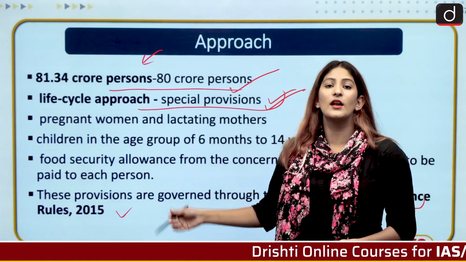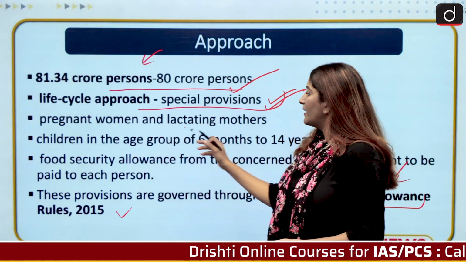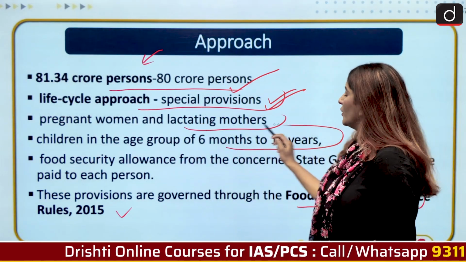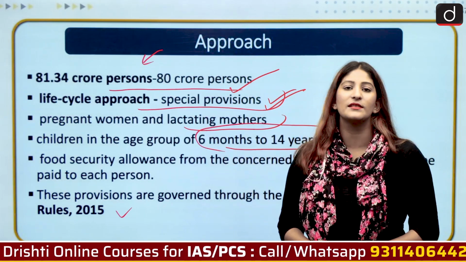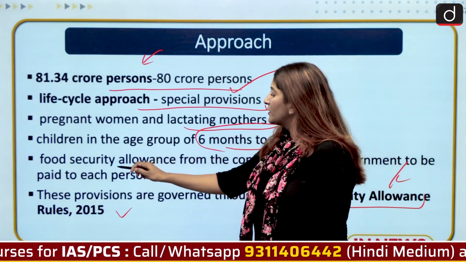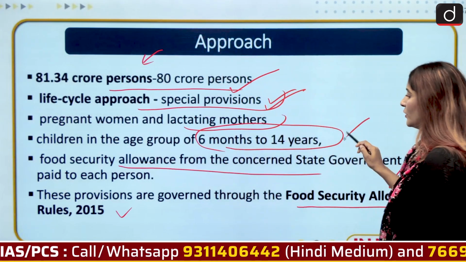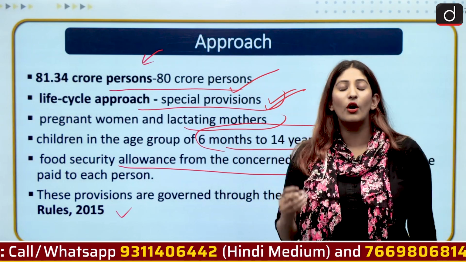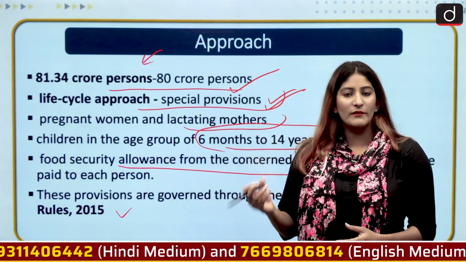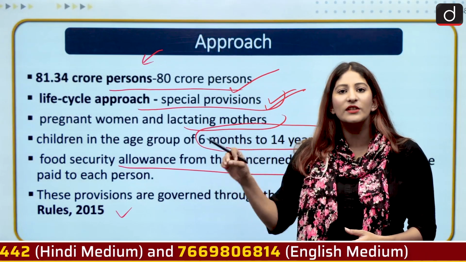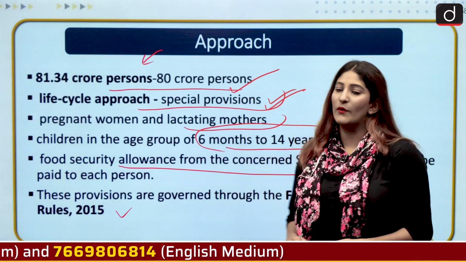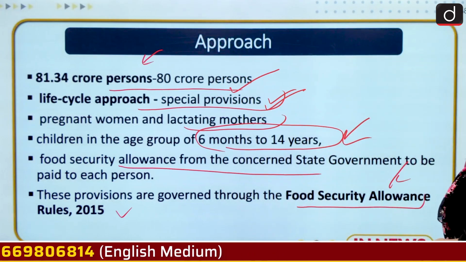Now, this gives a lot of benefit to pregnant and lactating mothers and children in the age group of 6 months to 14 years through various schemes such as ICDS and the midday meal scheme. Food security allowance will be provided to those who have not been provided food grains as per the stipulated entitlement for each person. If they have not been provided food, the food allowance will be provided by the concerned state government.